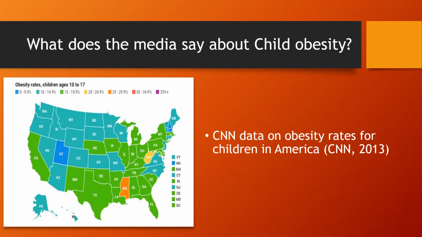What does the media say about child obesity? CNN pulled this map from the National Survey of Children's Health, and it analyzed the national health data on children in all 50 states between 2016 and 2017. So this map here has the obesity rates for children ages 10 to 17. As you can see here, Mississippi has the highest rate of child obesity at 26.1%. In contrast, Utah actually has the lowest rate of 8.7%.